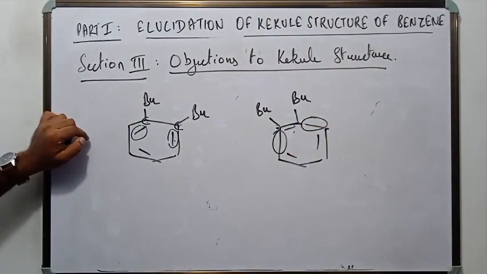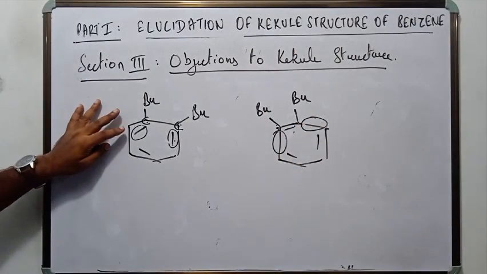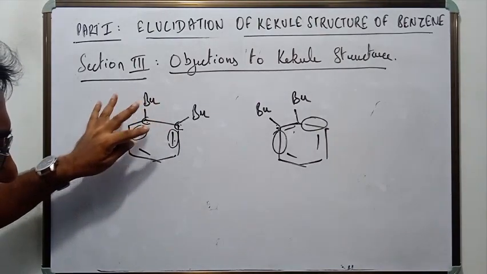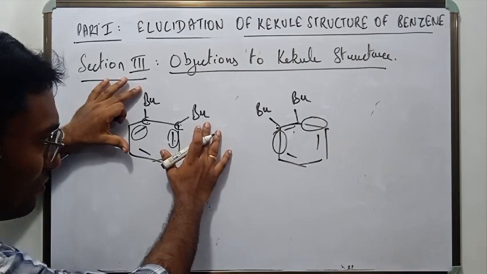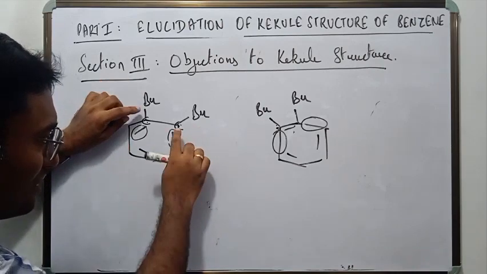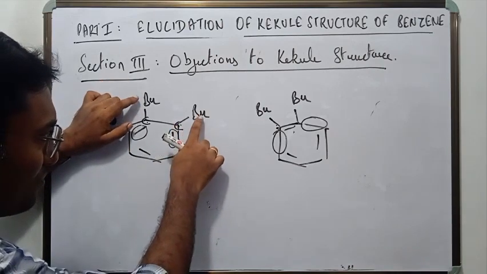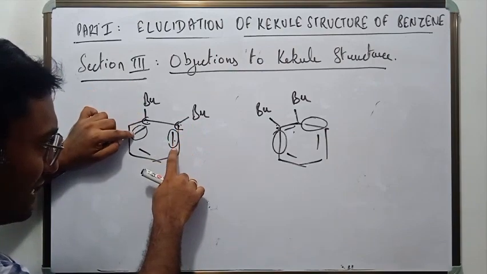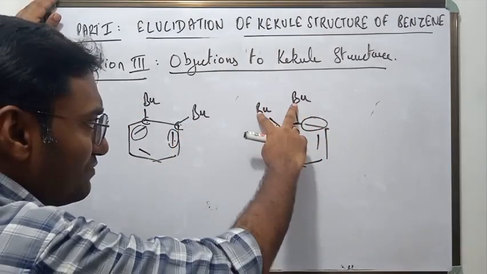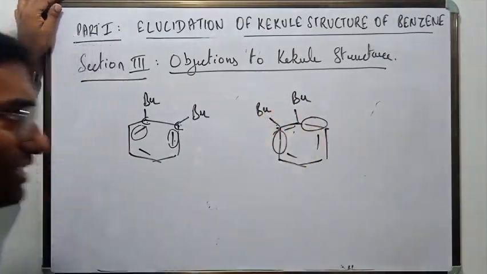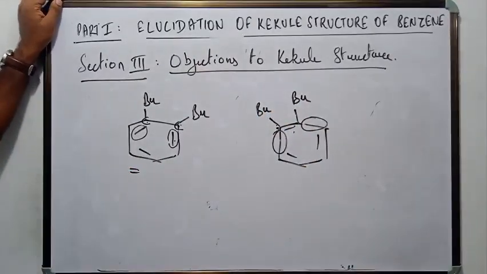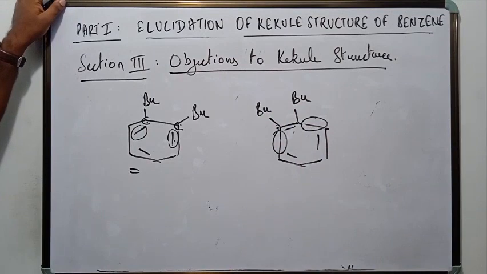Right? So two kinds of dibromo substituted benzenes are formed. Two kinds of ortho dibromo substituted benzenes are formed. One in which the bromine is attached to the carbon atoms containing the double bond, the other in which the bromine atom is attached to the carbon atoms containing the single bond, if this is the structure of benzene. Okay, that is what the scientists said, right?